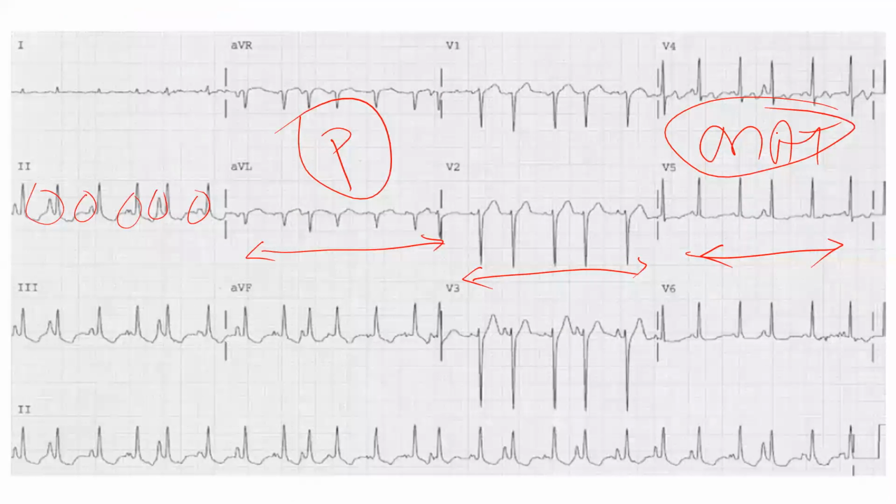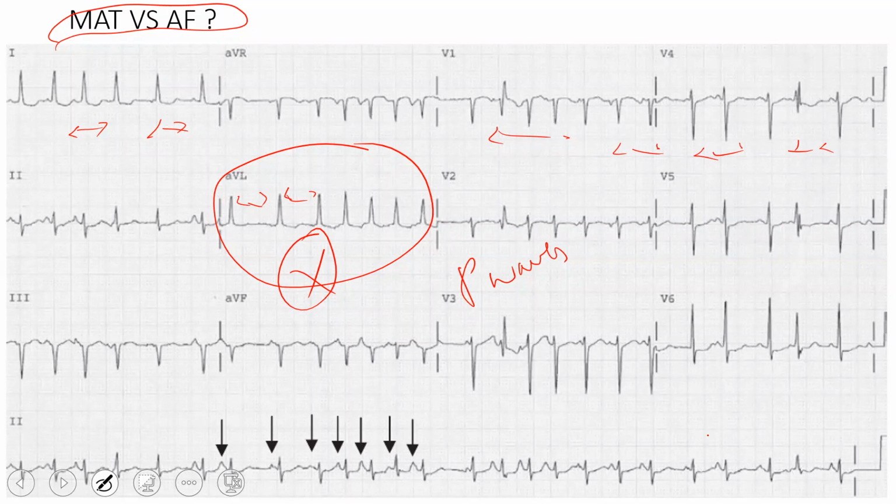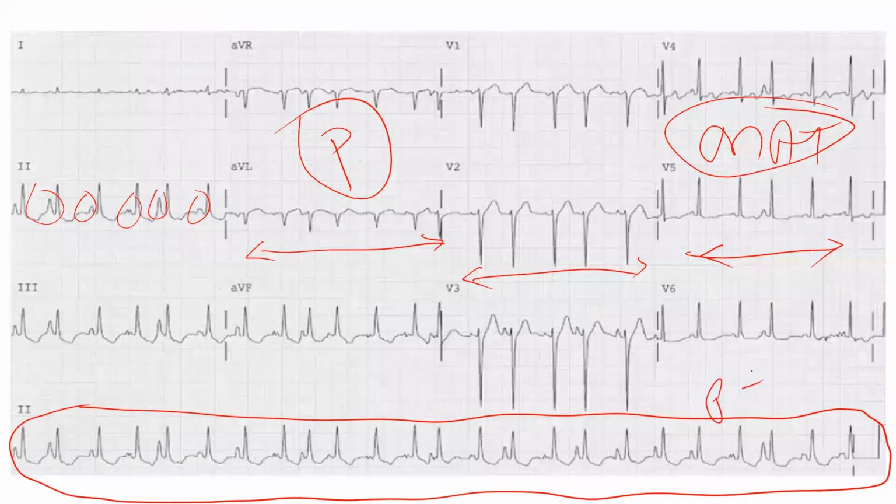See, this also matters. See this last one. So much variation of rhythm is there. See this one here also. So much variation of rhythm is there. But there is absent P wave here. Here the P waves are present.